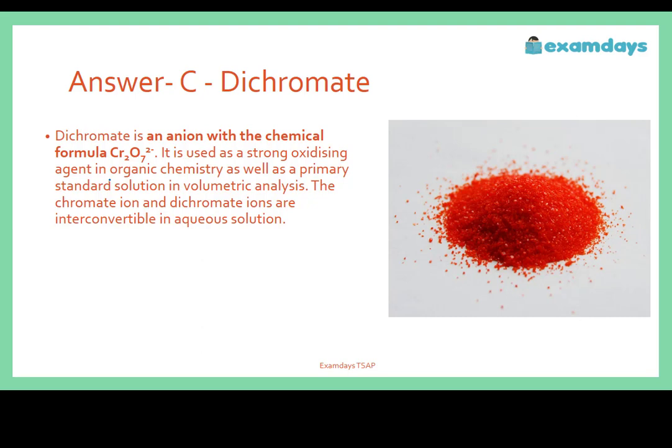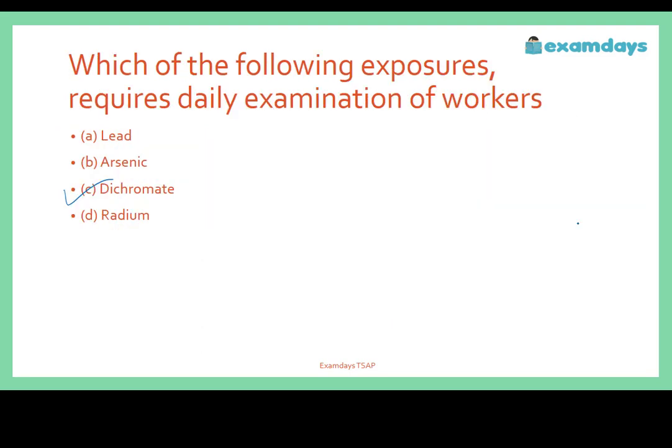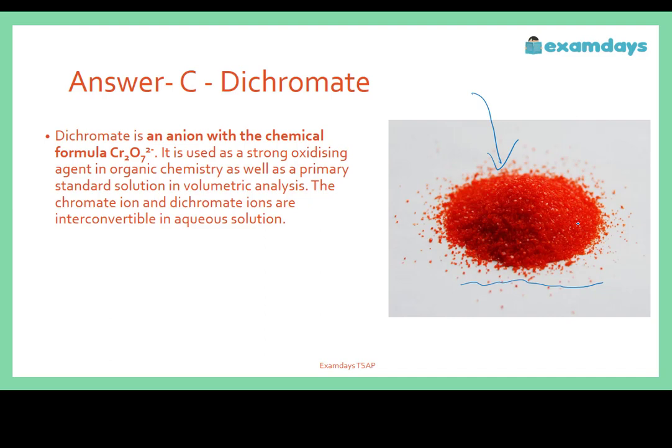The chromate and dichromate ions are interconvertible in aqueous solution, so this we call dichromate. It is in the form of crystals. This is the main important process where we have to examine the workers daily. So remember, dichromate is light red, a pure red color.